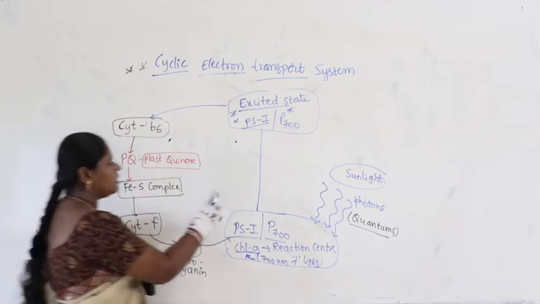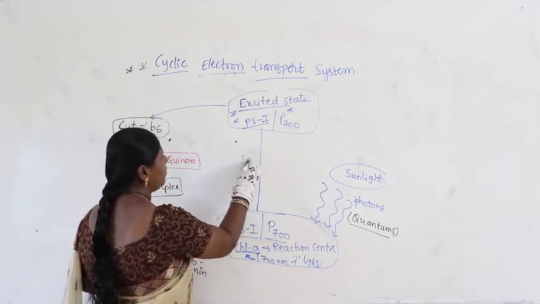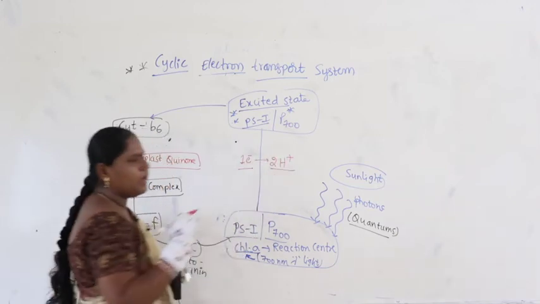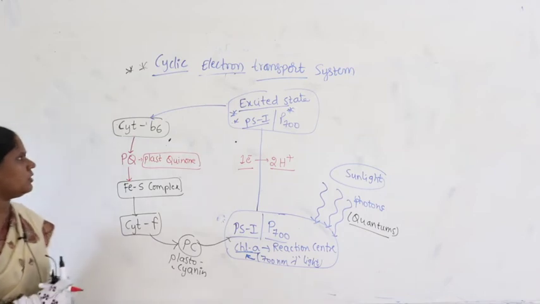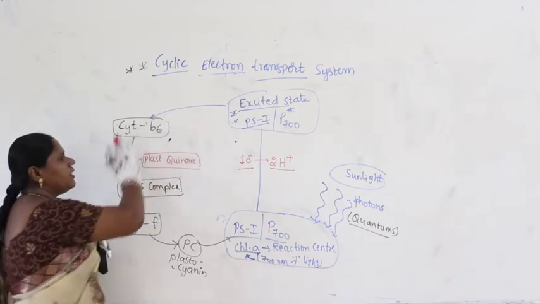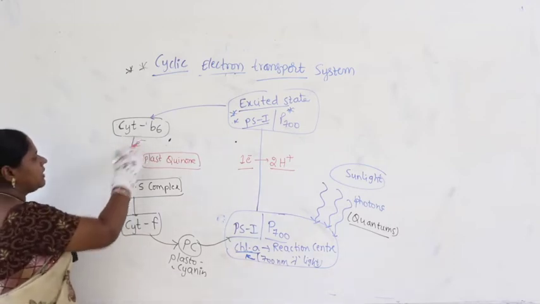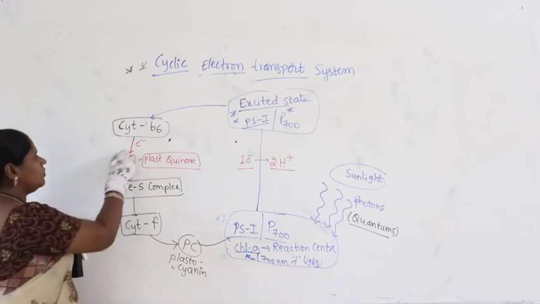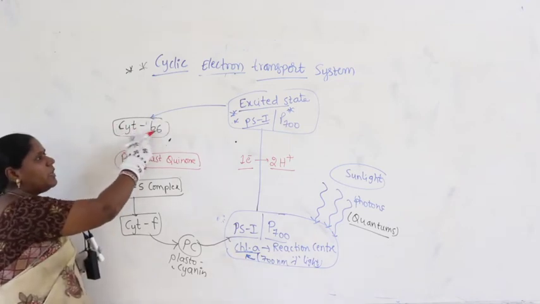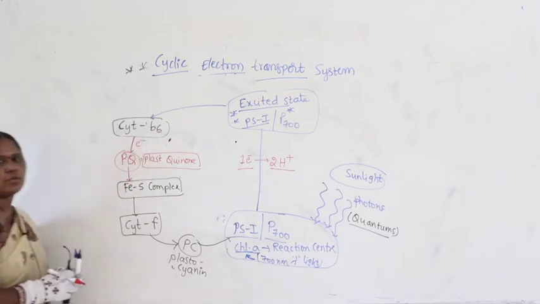From there, what is moving here? Same thing, each electron moving carries 2 protons. When an electron is absorbed it is oxidized, and losing an electron is getting reduced. It enters into cytochrome B6 higher energy level, cytochrome B6 lower energy level. From there it enters into plastoquinone.